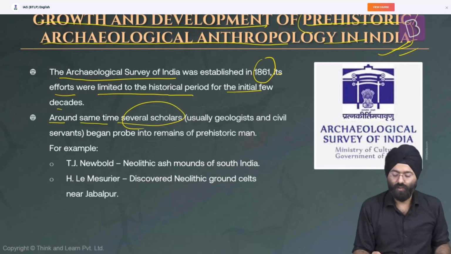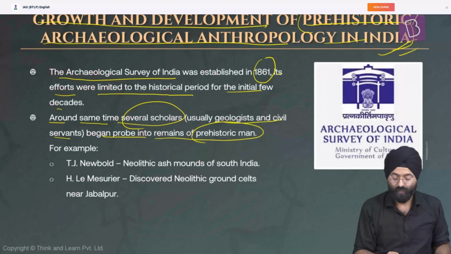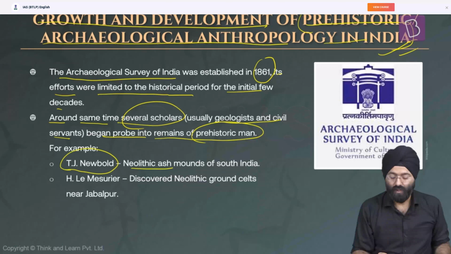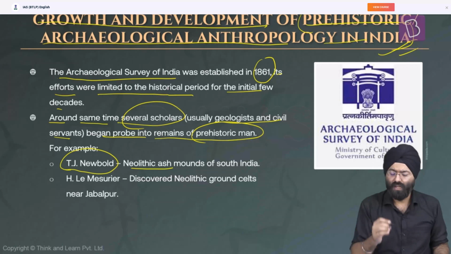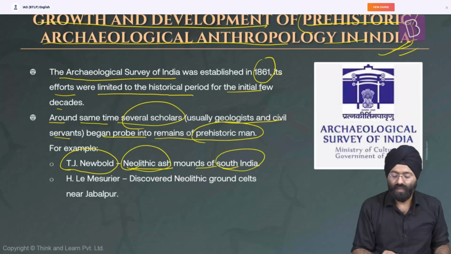Around the same time, several scholars, usually geologists and civil servants, began to probe the remains of prehistoric man. Two among them were J.D. Newbold, who found the Neolithic ash mounds. The Neolithic period is associated with the food production phase, so it's very important with respect to the study of prehistory. But over here, let's come back to the topic. We see that the Neolithic ash mounds are found in South India, so this became really very important.